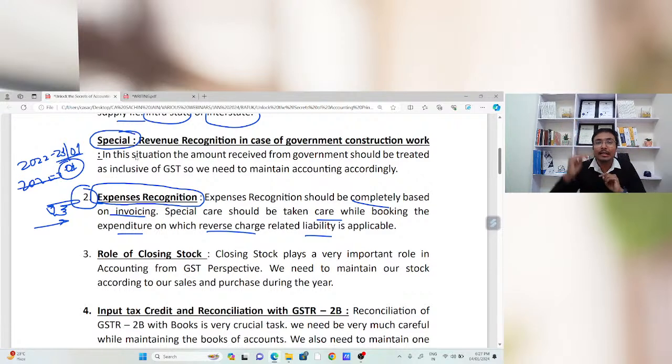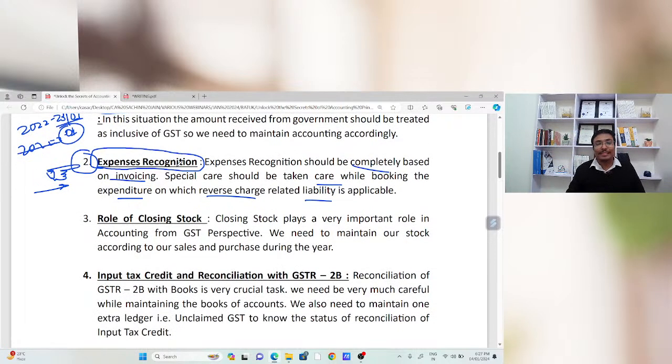So the first point is related to our income. The second point is related to our expenditure. If anyone has any question or doubt related to these 2 points, then you are free to raise the question in the chat box. Else, I am going to take my third point.